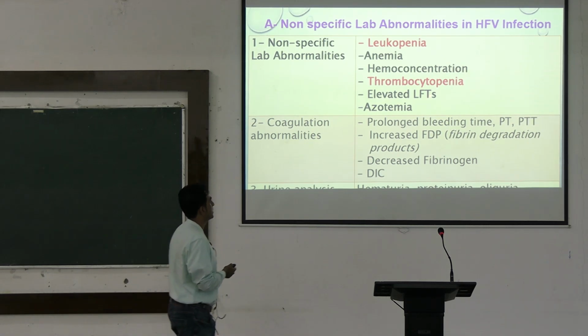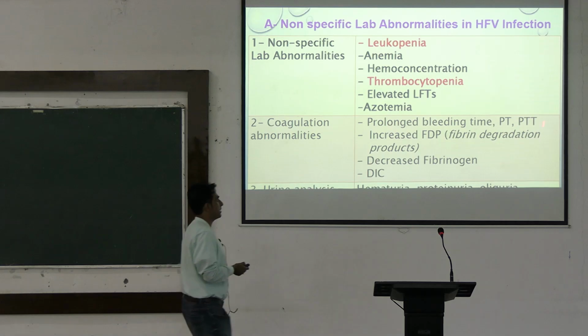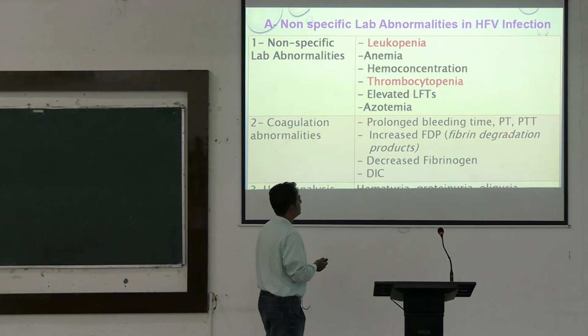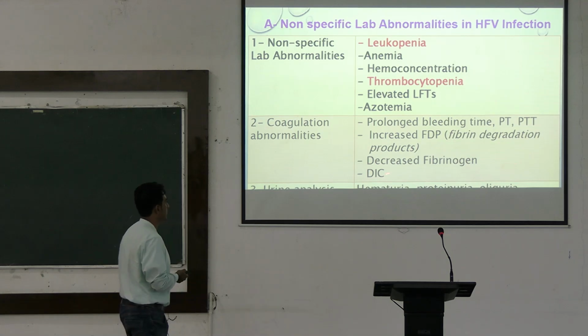Leukopenia, thrombocytopenia and elevated liver function tests, coagulation abnormalities, prolonged bleeding time, PT and partial thromboplastin time will be increased, decreased fibrinogen leading to DIC.